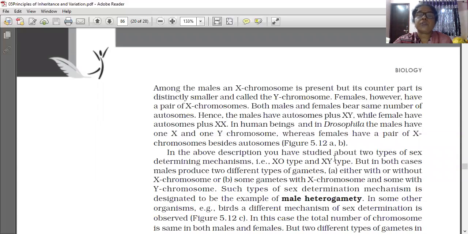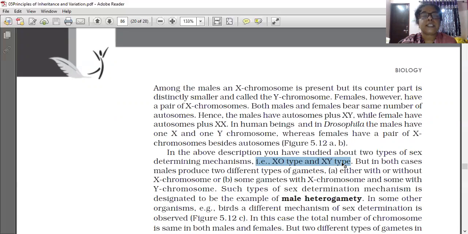In the above description, you have studied two types of sex determining mechanism. Which are the two types? X0 type and XY type. X0 type is followed by insects. Here grasshopper is given. All insects show X0 type, with the exception of one or two. X0 is the male and XX is the female. In human beings, XY is the male and XX is the female. In both of these examples, XX is the homogametic female. X0 type is the male in insects and XY is the human male.